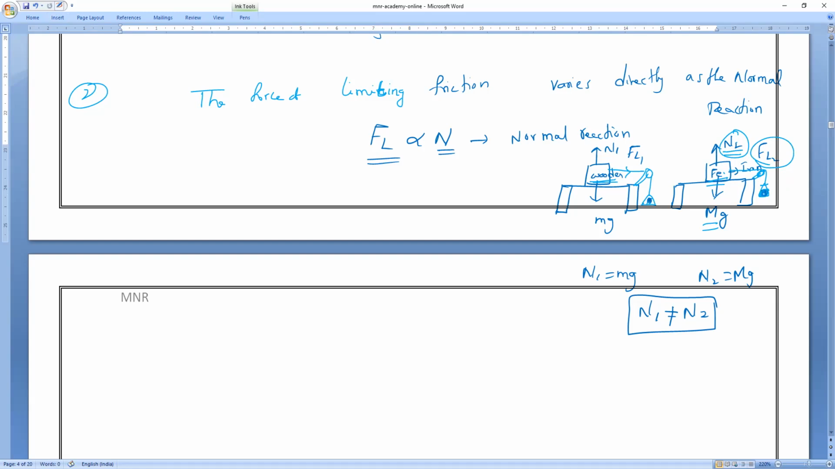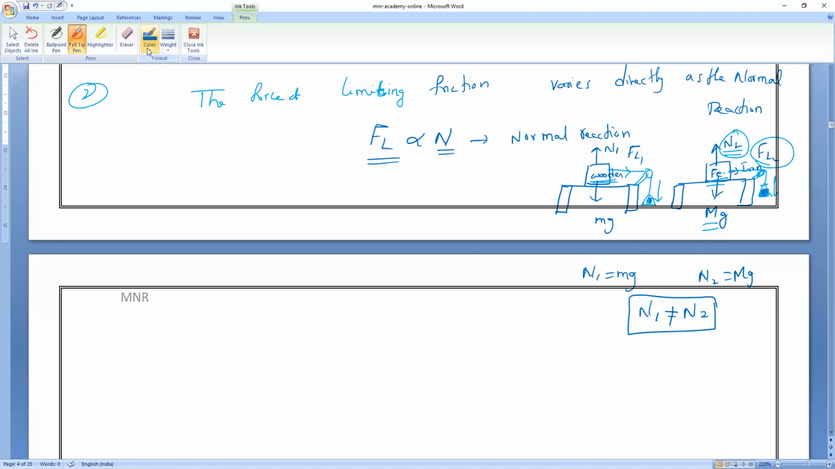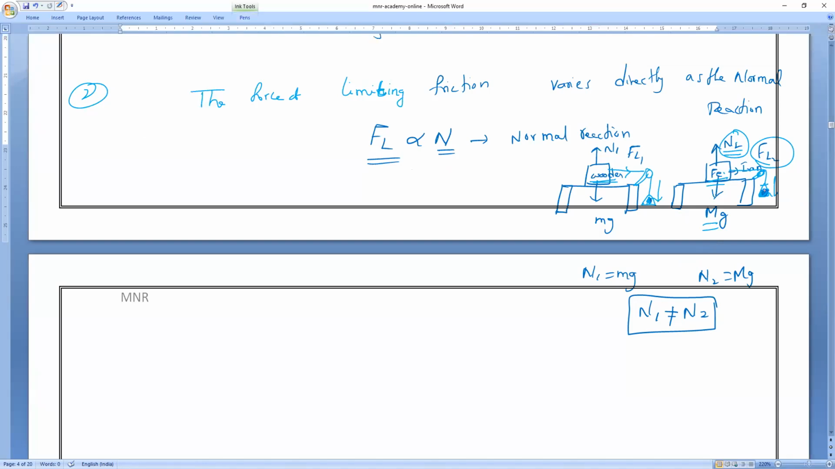So more weight is required to drag it down and make it move, so we have to put more weight on the measuring pan. In the second law, they are saying that limiting friction and normal reaction are directly proportional to each other. So when normal reaction increases, limiting friction also increases. So do you have to put more weight or less weight on the scale pan to make it move? More weight. Am I right or wrong? We need more weight to make it move.